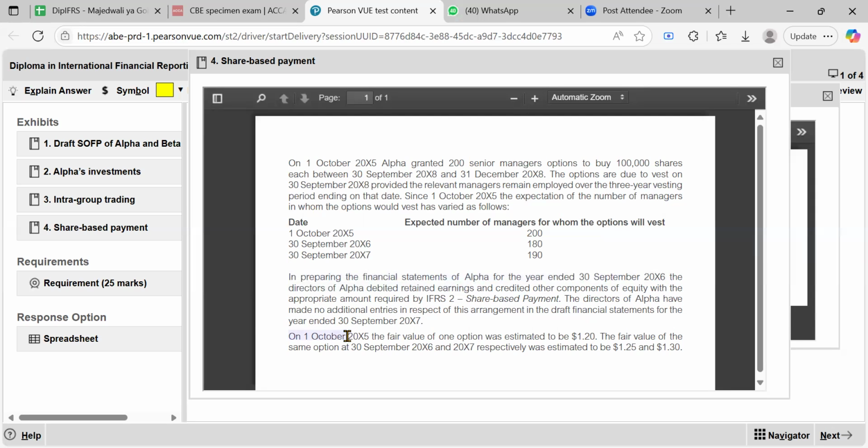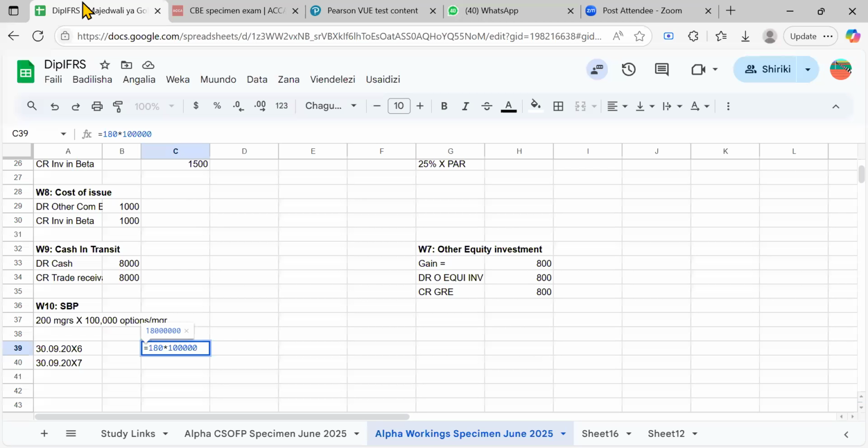Lastly, we are told that on 1st October 2025, which was the grant date, the fair value of the options was $1.2. This is what we should use. The fair value of the same options at 30 September 2026 and in 2027 are also different values, for example 1.5. When dealing with cash settled share-based payments, we have to know because we are going to settle with cash, so we need to consider the changes in the fair values of options. But this is an equity settled share-based payment, so we don't care about the changes in the fair value of options. We use the same value at the grant date, which is 1.2.